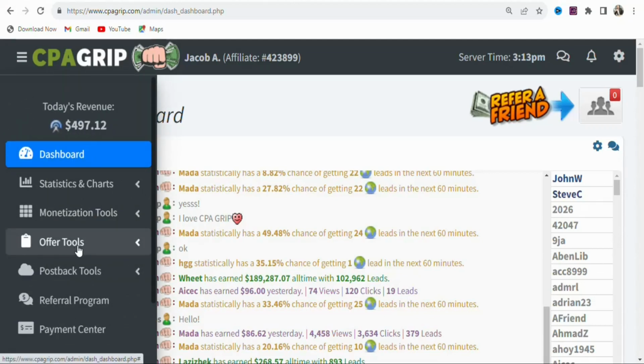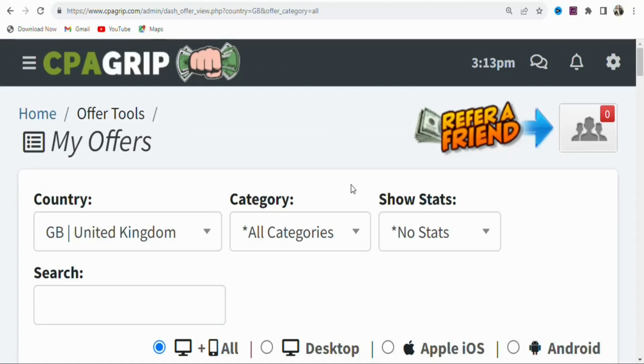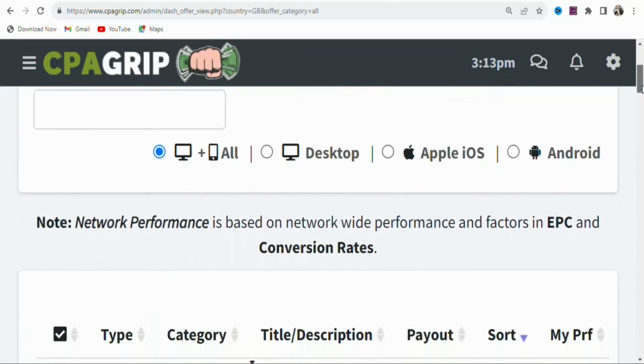Once you are here, you are going to click on Offer Tools. Once you click on Offer Tools, you are going to select My Offers. Once you select My Offers, you are going to see a page like this. So now what you have to do is find an offer to promote.